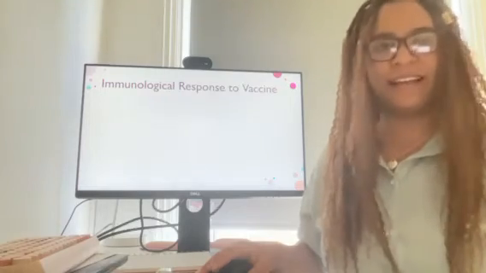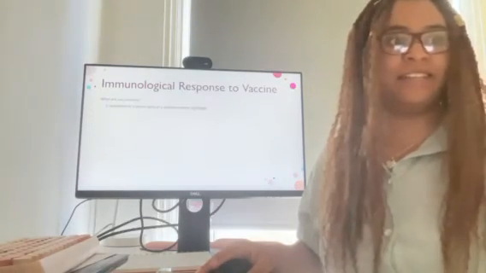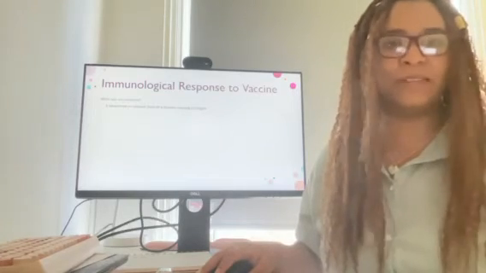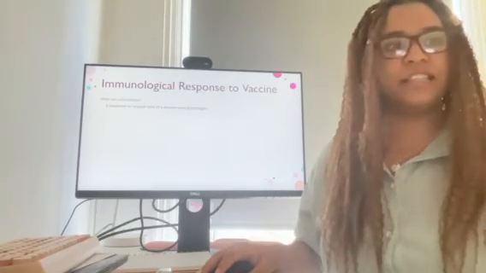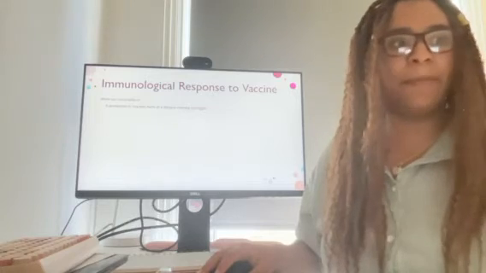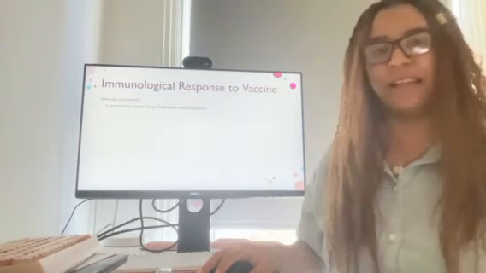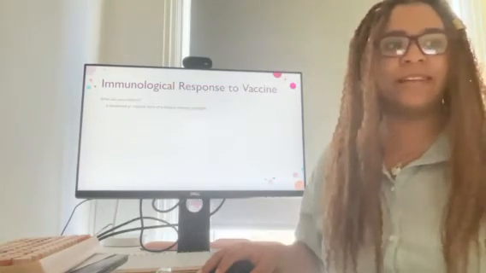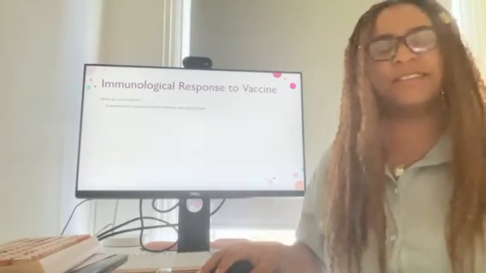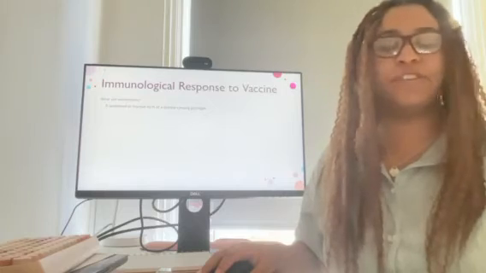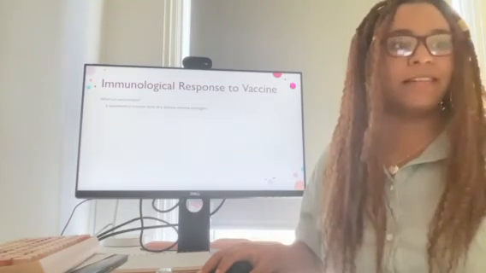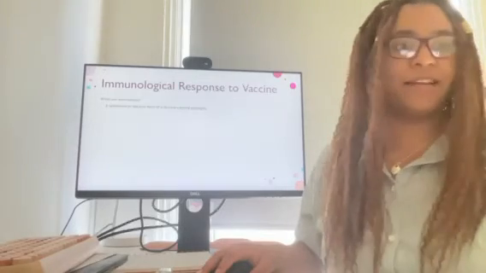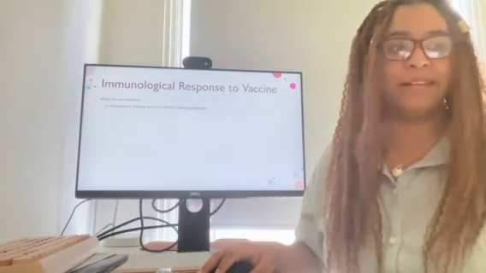Immunological response to vaccination. A vaccination typically contains an antigen, which is a weakened or inactive form of a disease-causing pathogen. When these antigens are injected into the body, they stimulate white blood cells to produce antibodies to fight the pathogen. The World Health Organization explains it uses your body's natural defenses to build resistance to specific infections and makes your immune system stronger. Vaccinations only contain weak or harmless versions of pathogens, meaning the vaccinated person is not at risk of developing the disease.